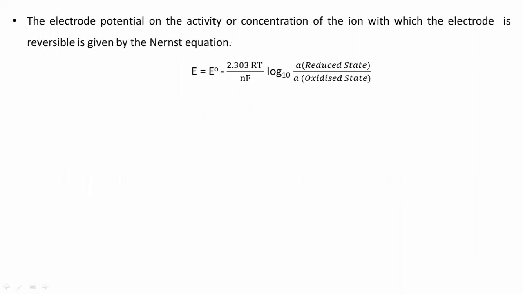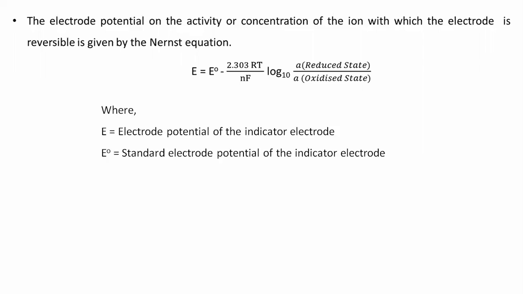So the electrode potential depends on the activity or concentration of the ion with which the electrode is reversible, and it is given by the Nernst equation. Whatever amount of potential is to be generated is developed on that electrode. It is measured and given by the Nernst equation. What is the Nernst equation? The potential generated on the indicator electrode is equal to E0 minus 2.303